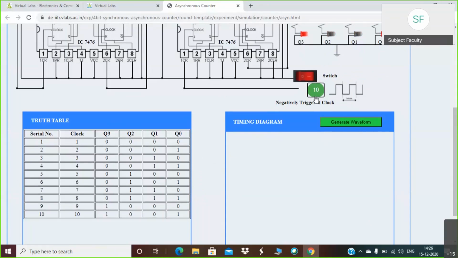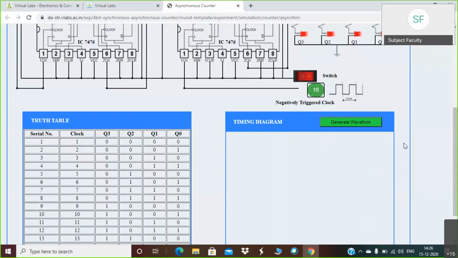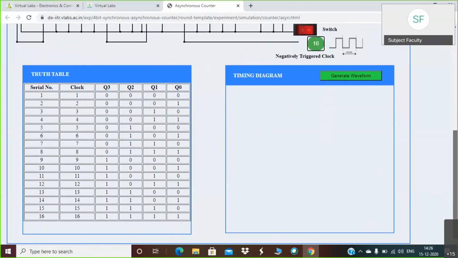Okay. How many counts are possible? 16. 11, 12, 13, 14, and 16. So once you press the counter button, you can observe the truth table will be there having 16 readings.